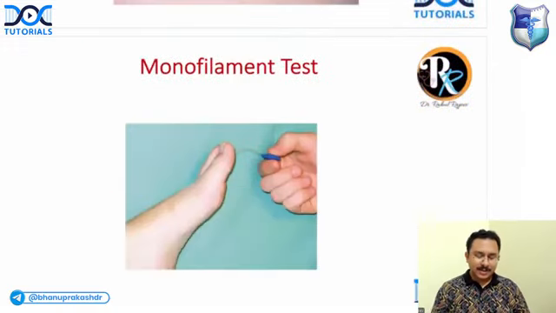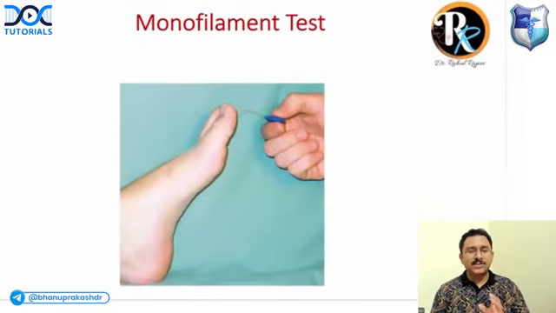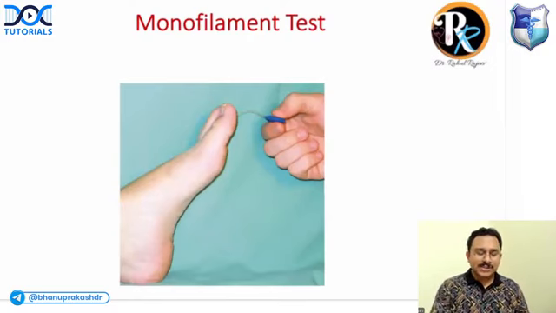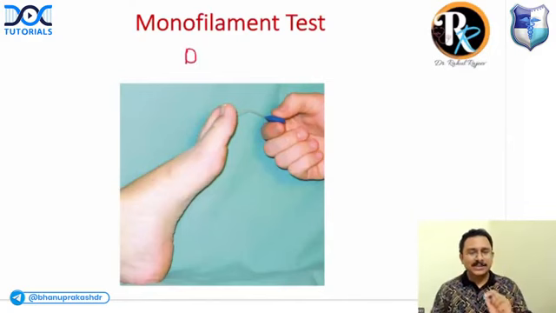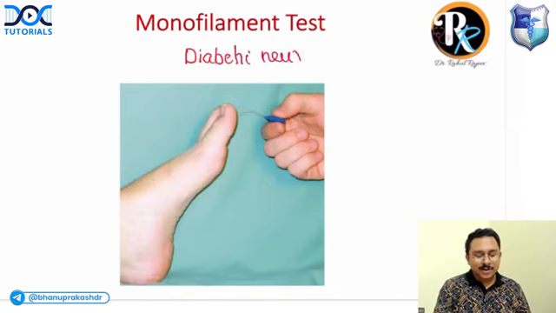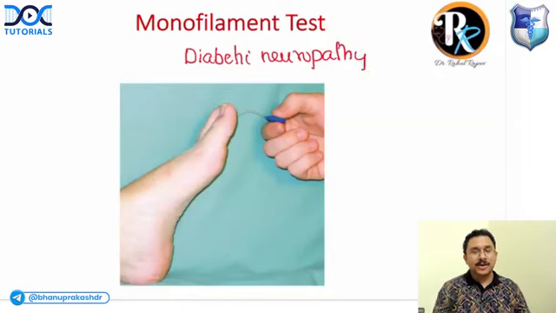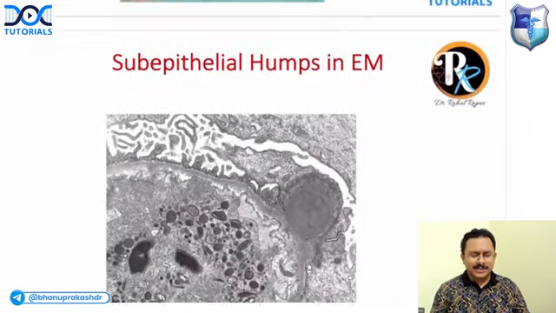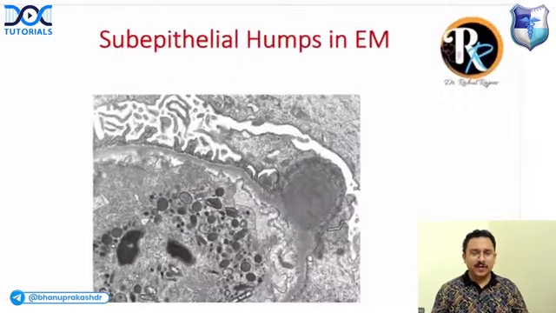Okay, right. Now, what about this test? Can you tell me what is this used for? This is used for detection of which condition? Diabetic neuropathy. This test is known as the monofilament test. Using filaments, you are touching the sole of the feet and asking the patient whether they can feel the sensation. This is called the monofilament test, used for testing diabetic neuropathy. Okay.